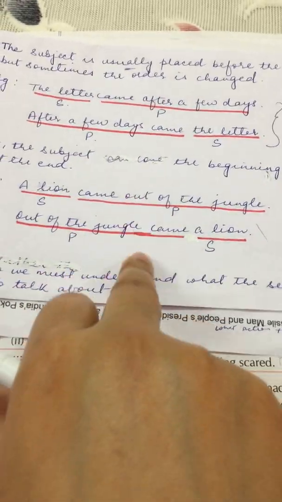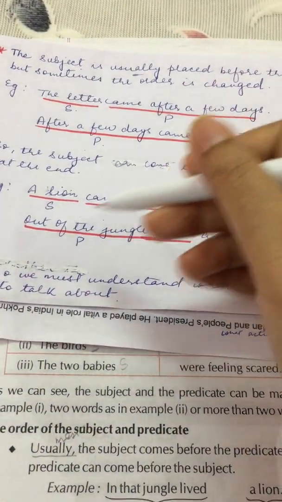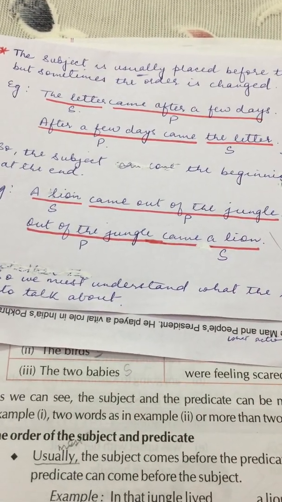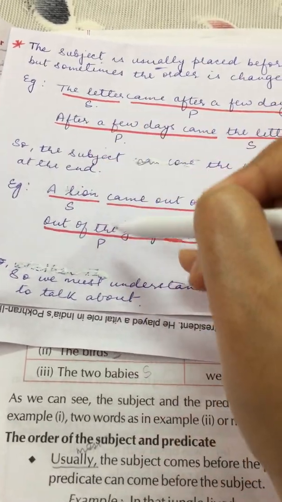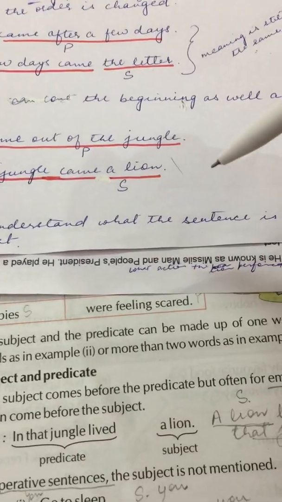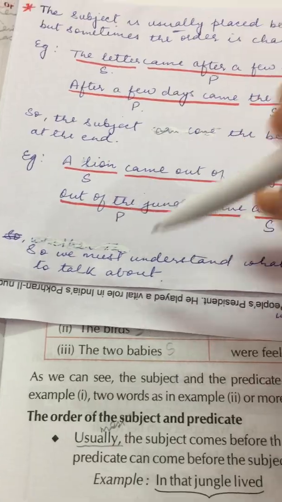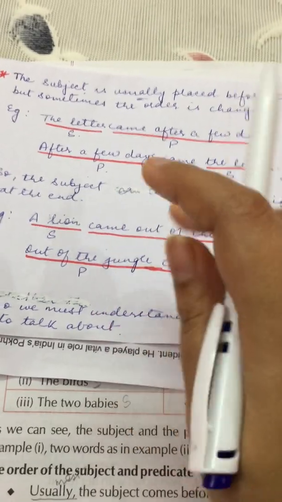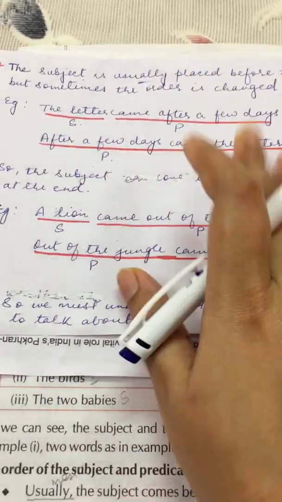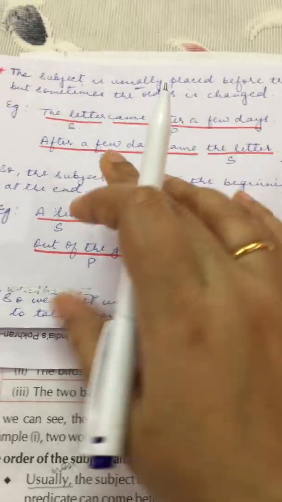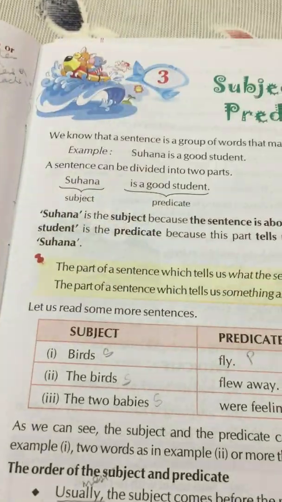In both the sentences the meaning is still the same. A lion came out of the jungle. Out of the jungle came a lion. So these are some of the examples wherein you will find the predicate coming before the subject. We must understand what the sentence is trying to talk about. If you want to find out where the subject is, first we have to understand what the sentence is about. Then you will know the subject, and after that you will know the predicate. So now, let us read.